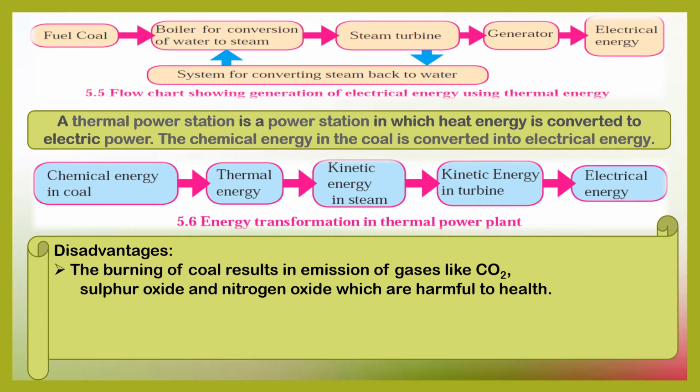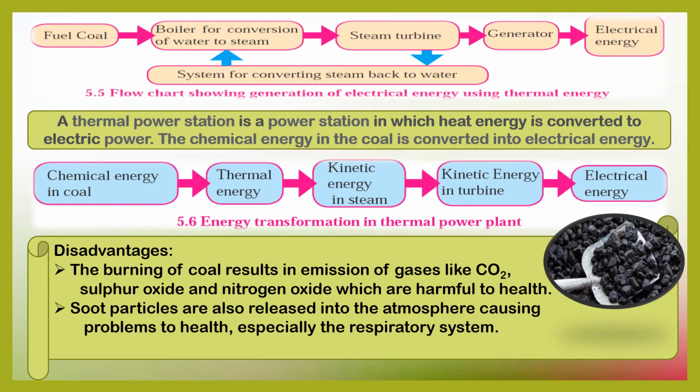This kind of thermal power station which uses coal has some disadvantages. The burning of coal results in the emission of gases like carbon dioxide, sulfur oxide, and nitrogen oxide, which are harmful to health.